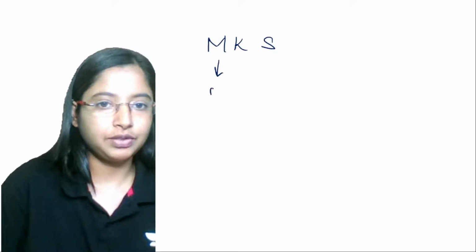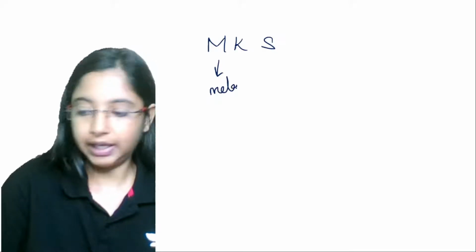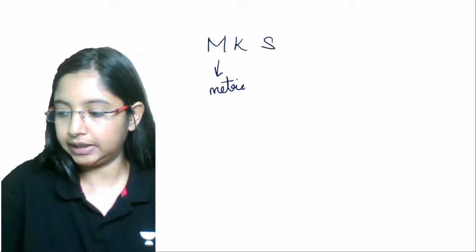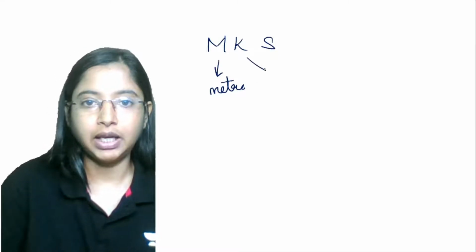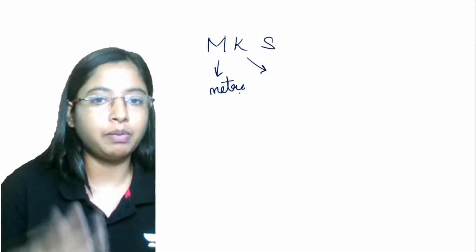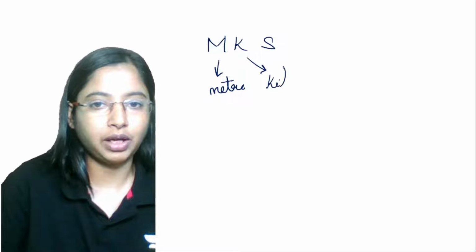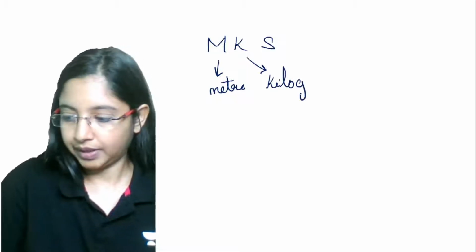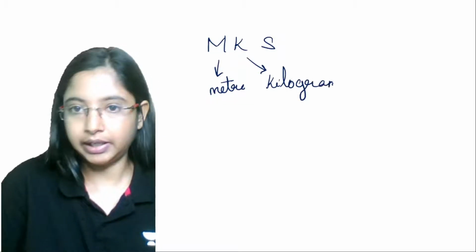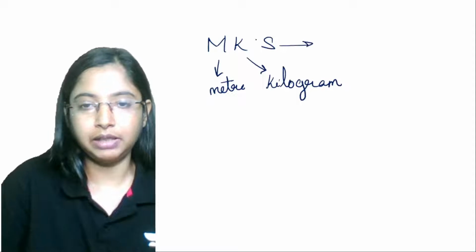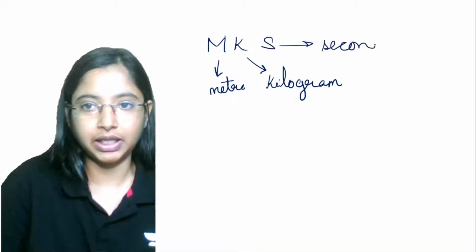M stands for meter, so any measurement of length is taken in terms of meter, any measurement of mass is taken in terms of kilogram, and any measurement of time is taken in terms of second.